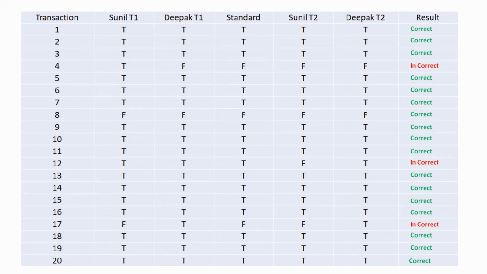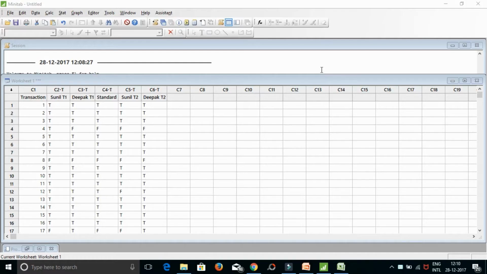To pass the gauge, the result should be 90% and above. So in this case, the gauge failed. Let us see how we can do that in Minitab. I have pasted the same data in Minitab. So I have 20 transactions on which I have observations from Sunil, Deepak and the standard.